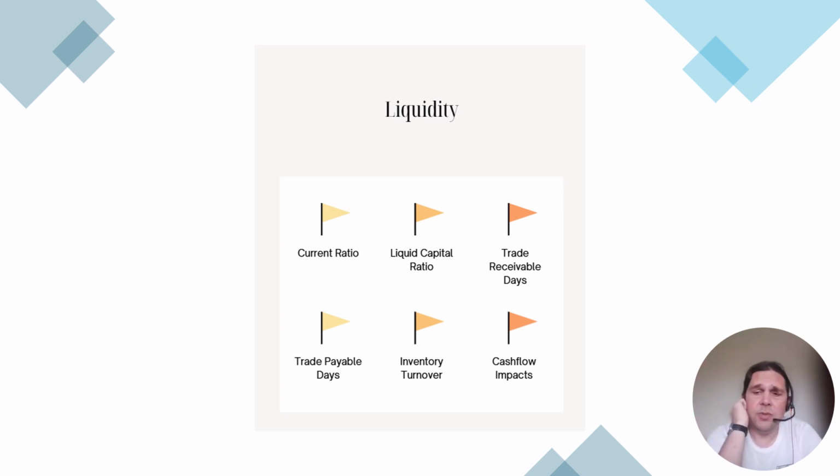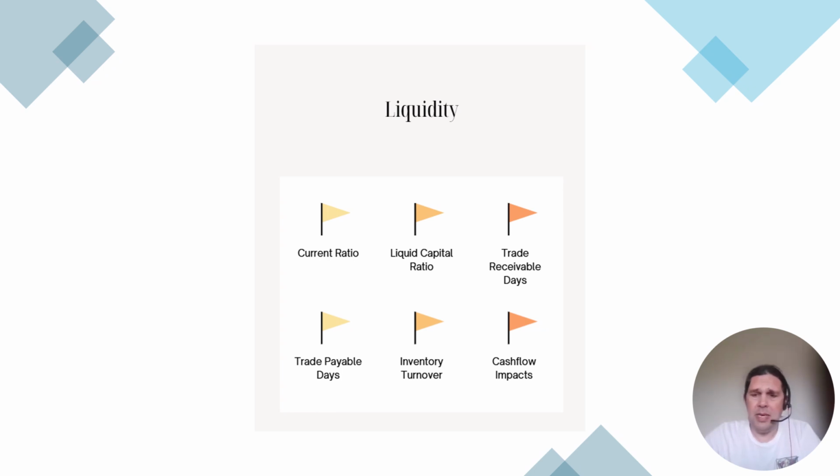So with current ratio, how many current assets we have as a proportion of our current liabilities. So i.e. what have we got which we can turn into cash quickly to pay off those debts which we've got to pay off in the next year. So if current ratio is declining, that means it's less likely we'll be able to pay our debts. And then we have to look at the components of it. So we've got trade receivables, we've got inventory, and we've got cash. Where are the problems? Why are we not able to pay our debts, or are we building up too much of a debt? So we've got to look at factors there.